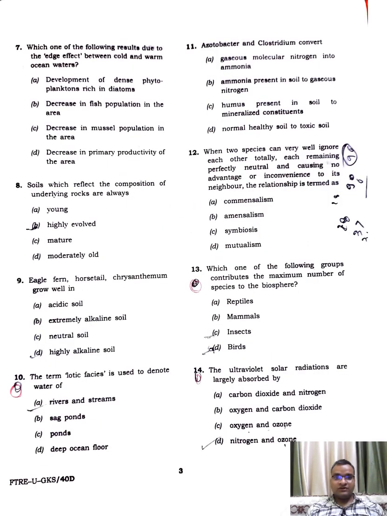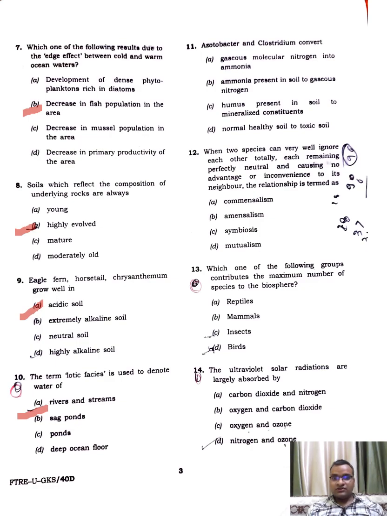Which of the following results due to the edge between cold and warm? Okay, so this is the decrease in fish population. Soils which reflect the composition of underlying rocks are always highly evolved. Eagle fern and horsetail grow well in acidic soil. The term lotic is used to denote the water of rivers and streams.